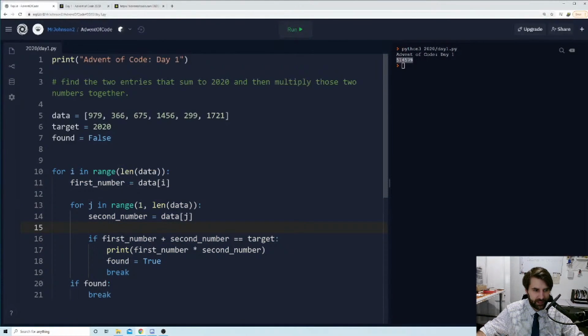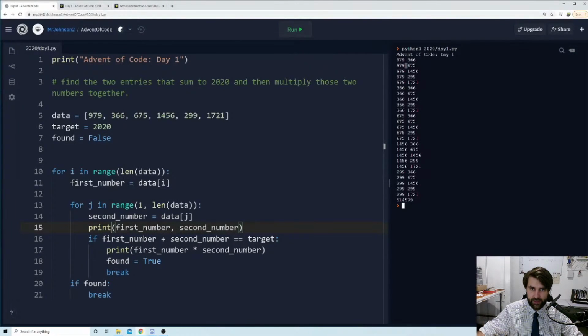And if I was to print, let's do a little test and just show what's going on under the hood. Let's say print first number, and we're going to print out second number. And you should see when I hit run that we get 979 366. So that's number 1 and number 2. Then we get 979 and 675. So number 1 and number 3. 979, 1456. And you can see the pattern here. It's sticking with this one as the first number, but the second number is slowly going through this list. And then we get to 1721, 979, 1721, and then I increases by 1. So we now start here, 366.